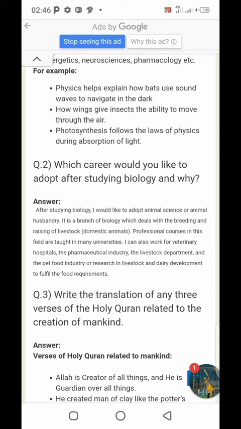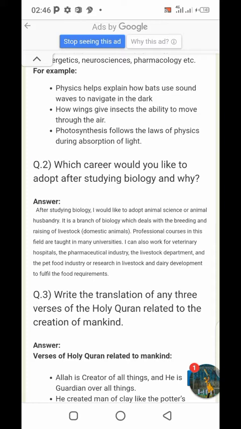It is a branch of biology which deals with the breeding, meaning mating, and raising of livestock. Livestock means domestic animals. Those animals which we keep at home are called domestic animals. Professional courses in this field are taught at many universities.